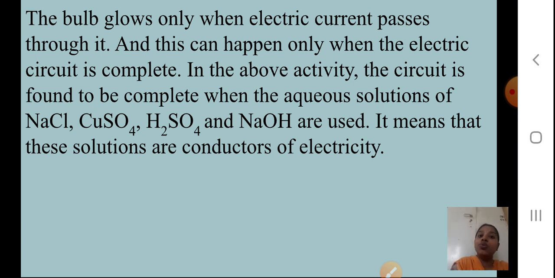If you use these solutions, aqueous solutions, because we are taking 50 ml of water, they become aqueous solutions. So when you use these aqueous solutions and put electric wires in them and connect them to the battery and a bulb, you see that yes, it glows. I hope you understood the experiment.